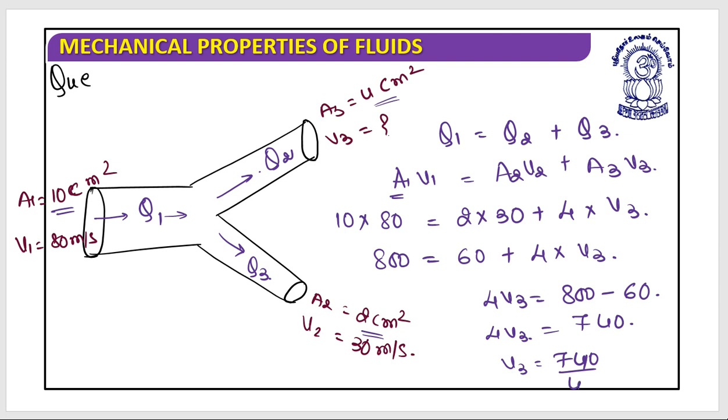So if I do this, it's 740 divided by 4, which is 150 plus 35, yes, it's 185 meter per second. I hope this is clear. Is it clear? So do you understand this completely, how area and velocity can work together? Are you sure? Do you have any doubts over this? Is there anything? No? Great.